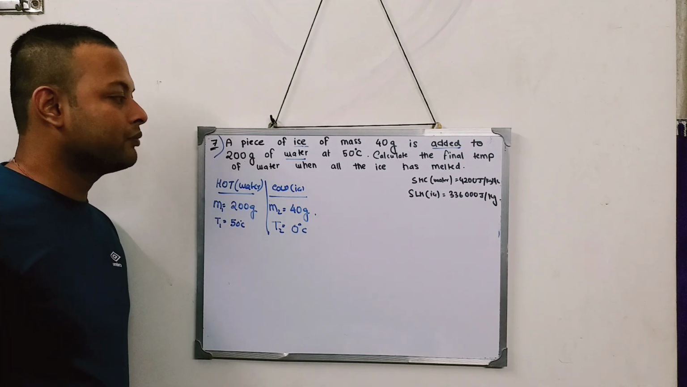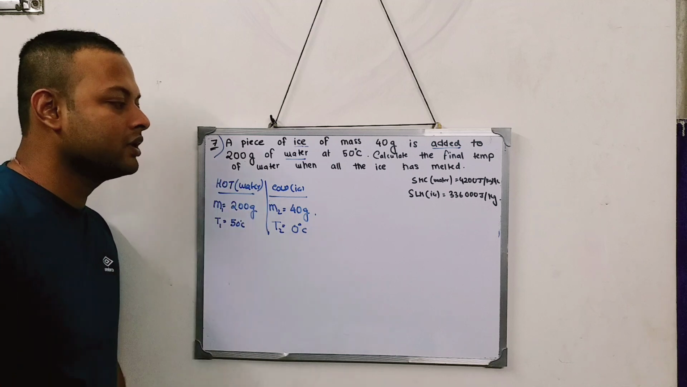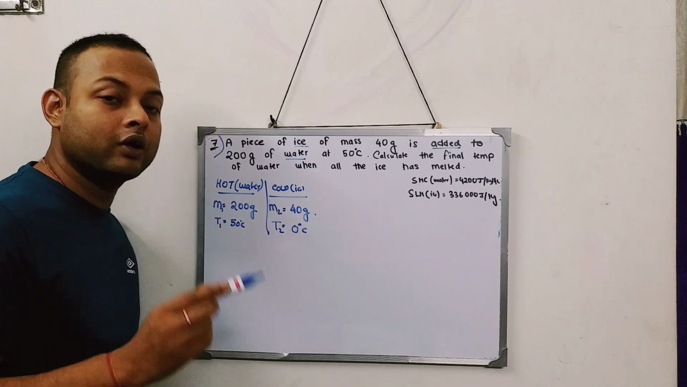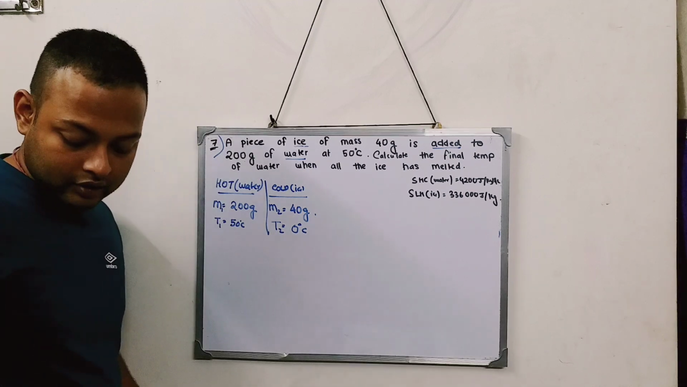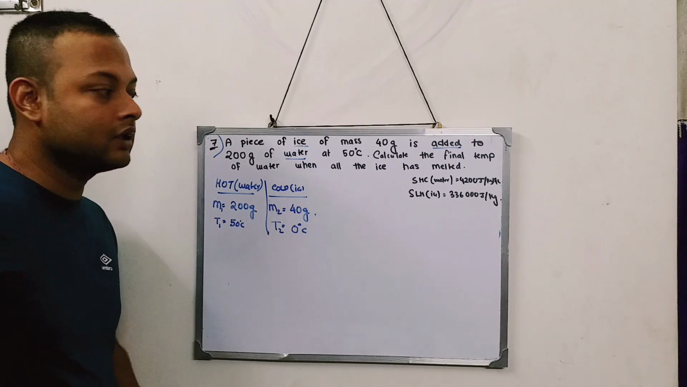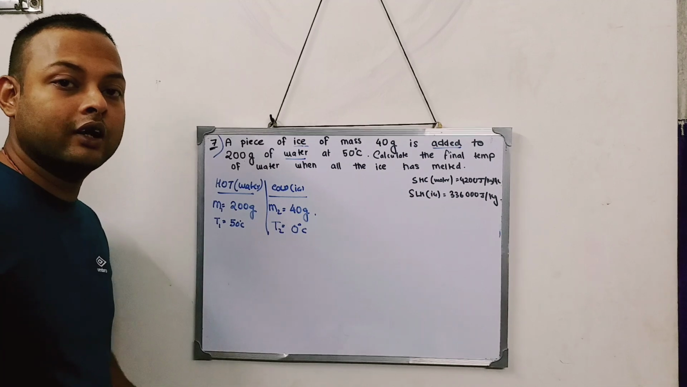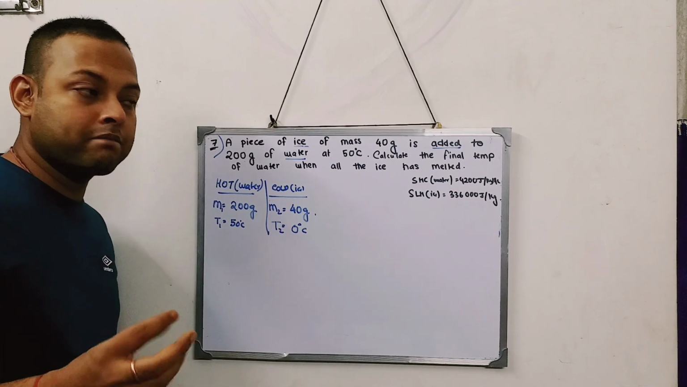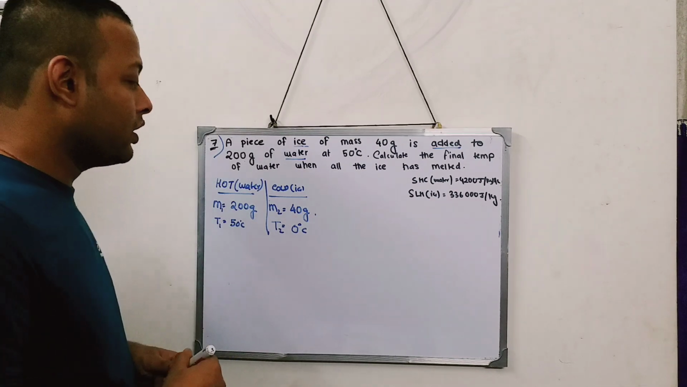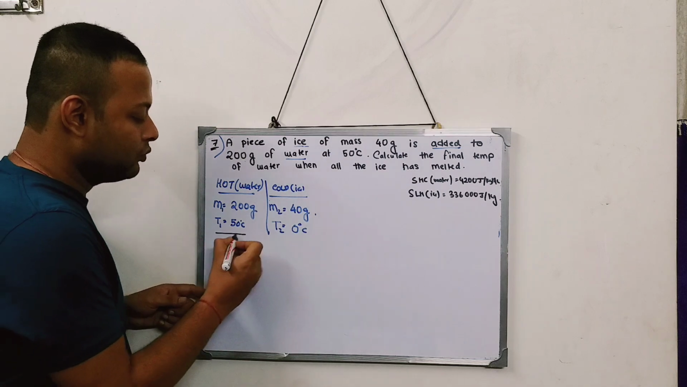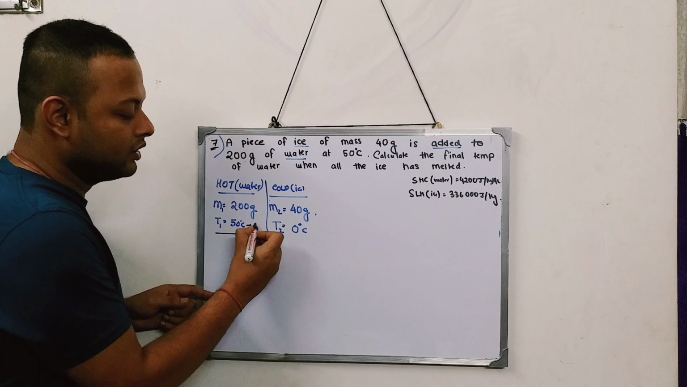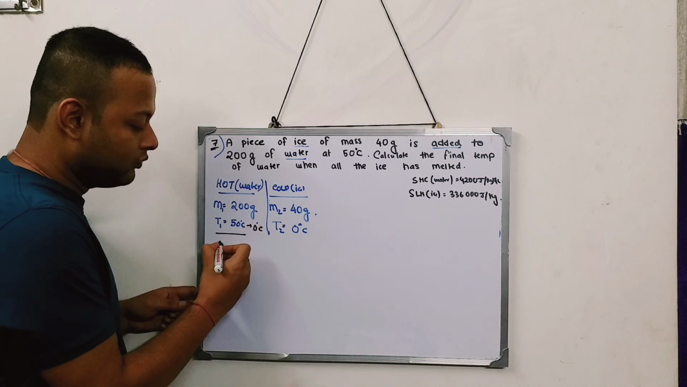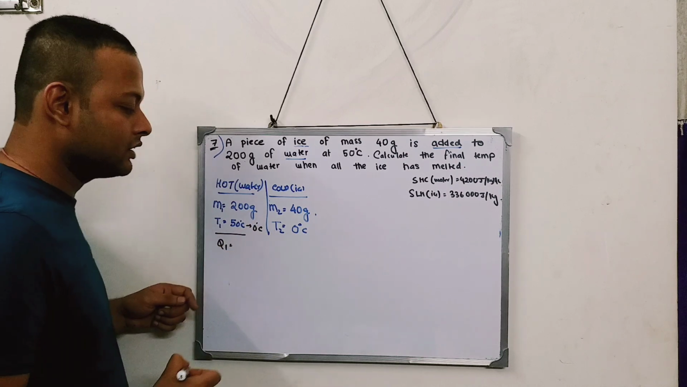So what is the final temperature of water? When this hot water is mixed with this cold ice, I need to find the final temperature. Now over here, before doing the sum, you have to figure something else out. What is the total heat that will be given out while going from 50 degrees to 0 degrees centigrade?